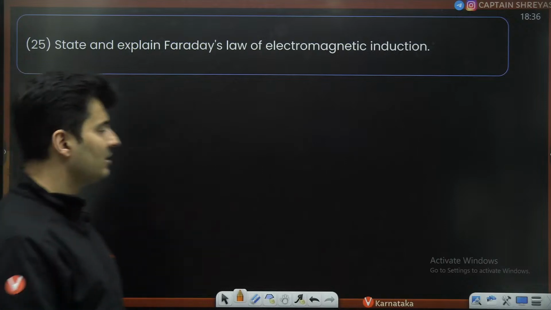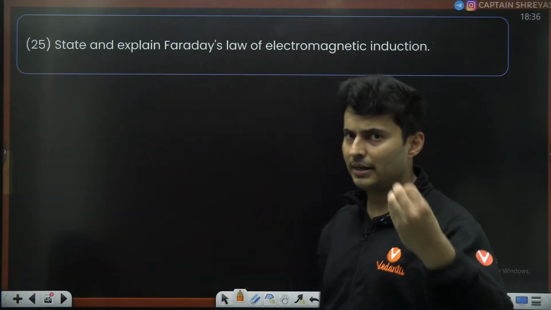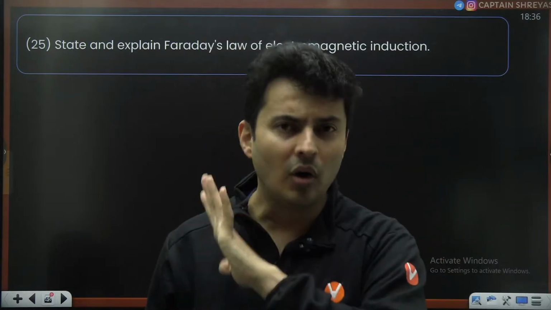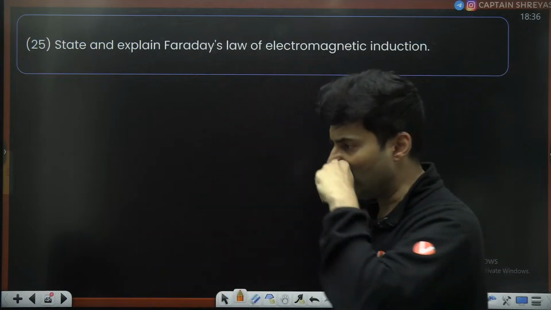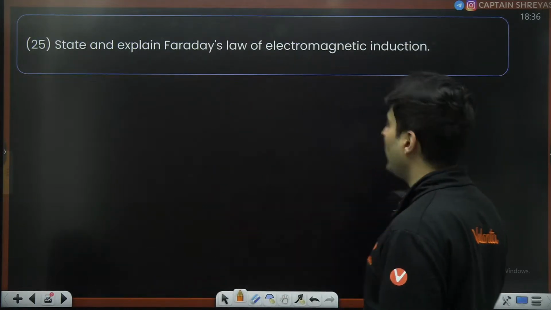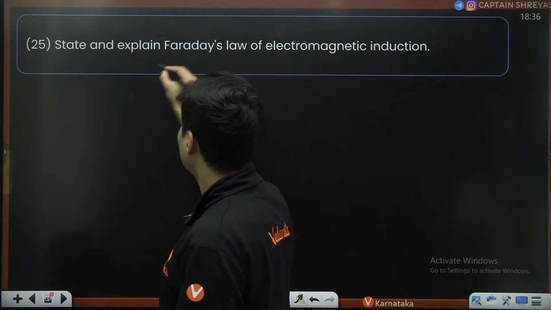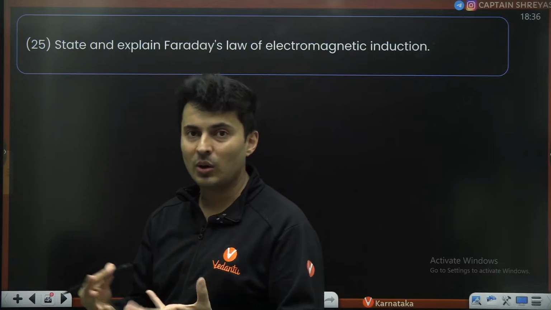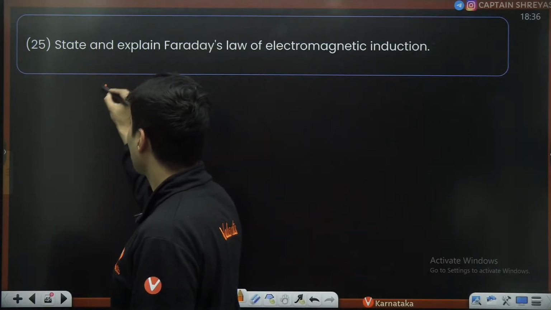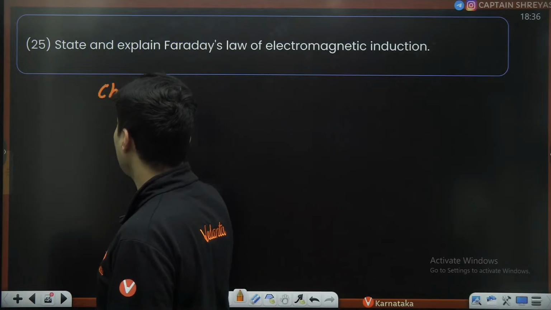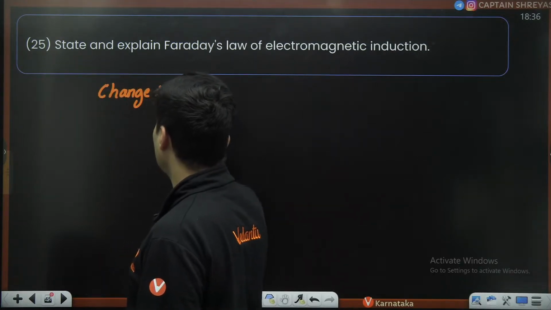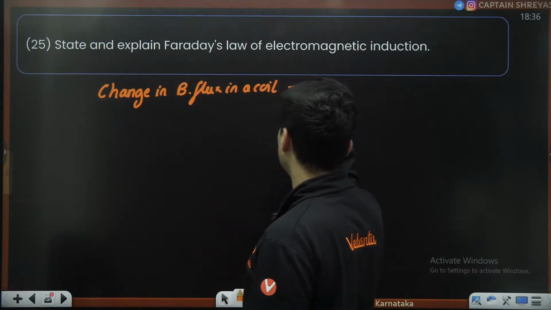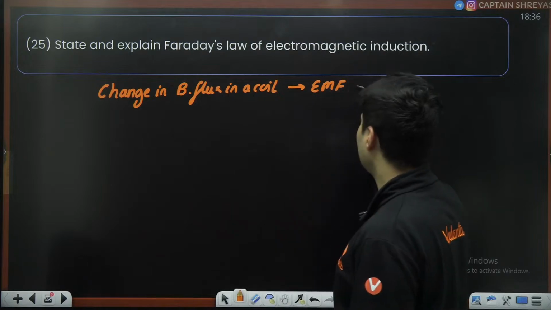State and explain Faraday's law of electromagnetic induction. This I have told 100 times also, that Faraday's law, Lenz's law, Kirchhoff's law, Ampere's law, Gauss law, all these laws, pakka question will come. I'm telling you, I'm leaking the paper now only. So Faraday's law is a law based on how electricity is induced in a coil or in a loop. So whenever there is a change in the magnetic flux in a coil, you will see that there is EMF which is generated.